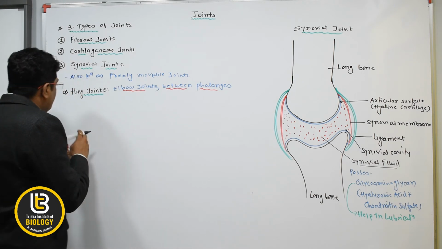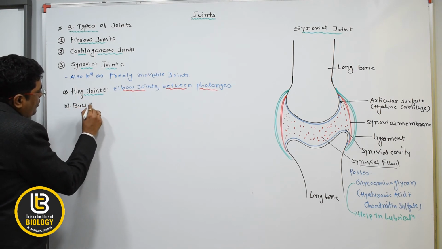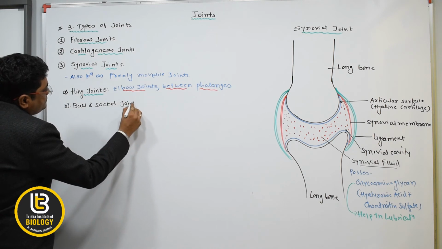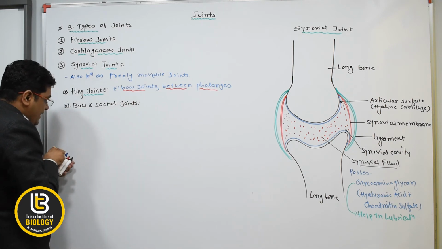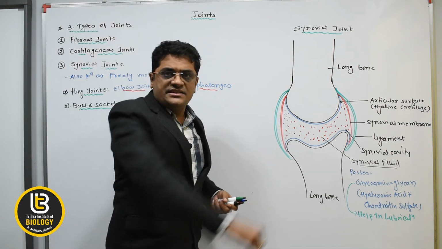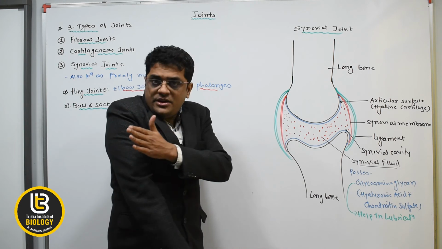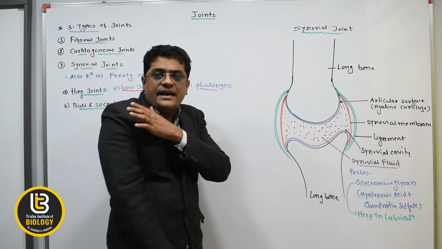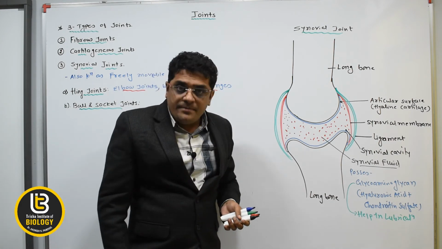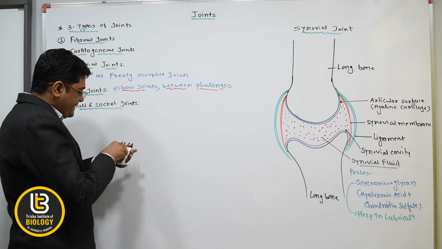The second one is the ball and socket type of joint. Beta, the ball and socket joint moves in 360 degrees. It moves in a 360 direction. Okay, and it is present at the head of the humerus and the pectoral girdle, and the femur head and the pelvic girdle.